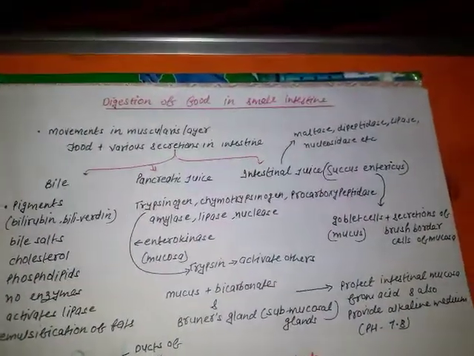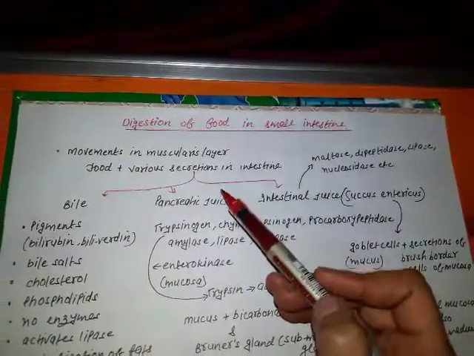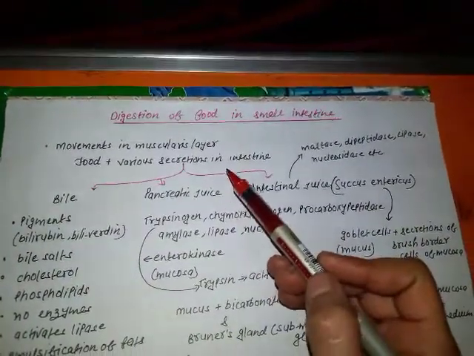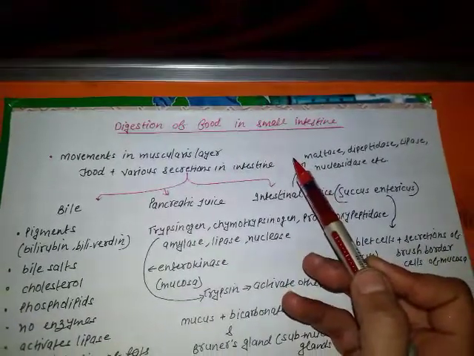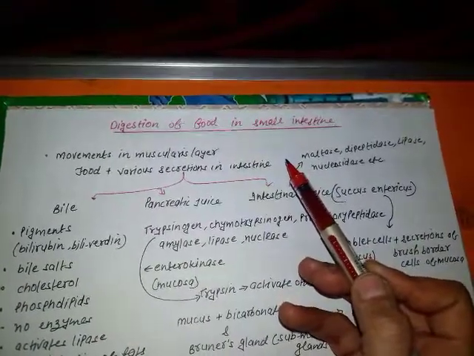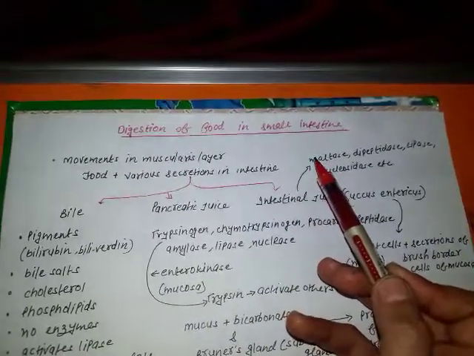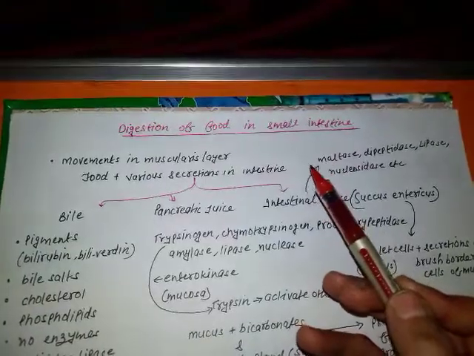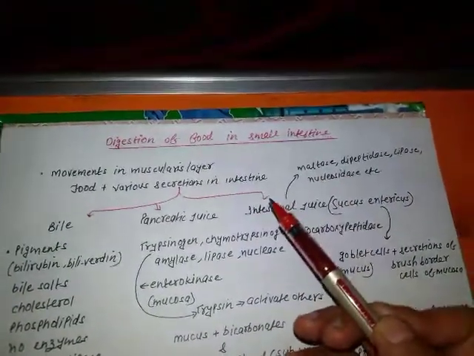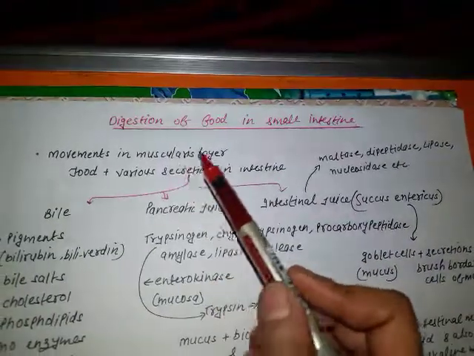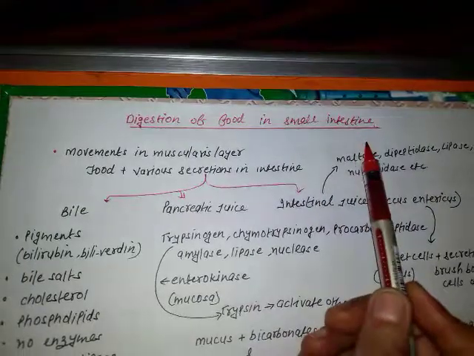Hello students. In the last video we have studied about the digestion of food in buccal cavity as well as in stomach. We know that in buccal cavity salivary amylase is responsible for the digestion of carbohydrate, and in stomach pepsin is responsible for the digestion of proteins. Fine. Now we will study about digestion of food in small intestine.